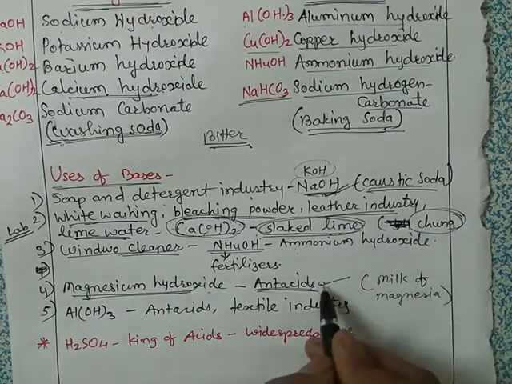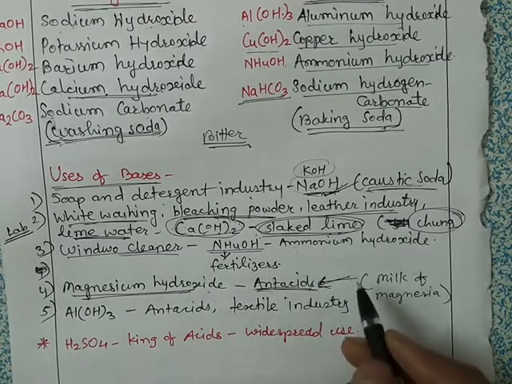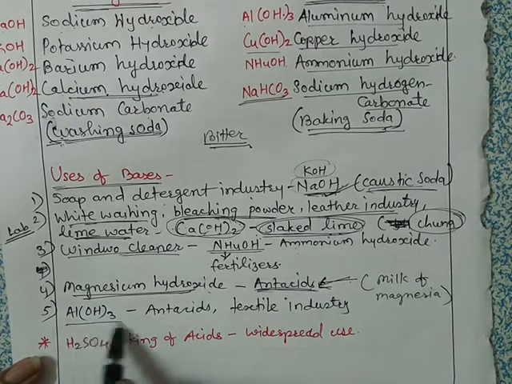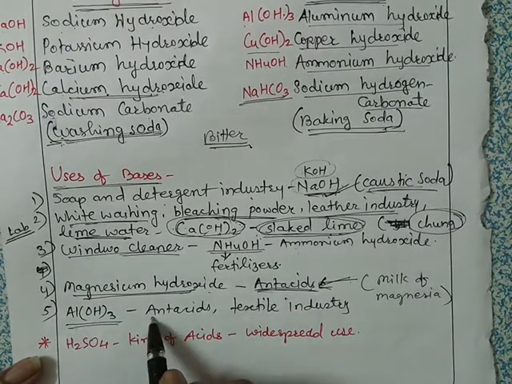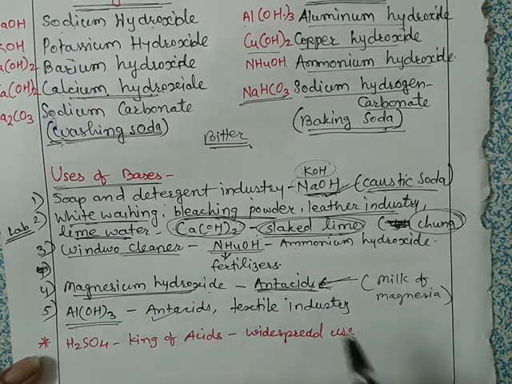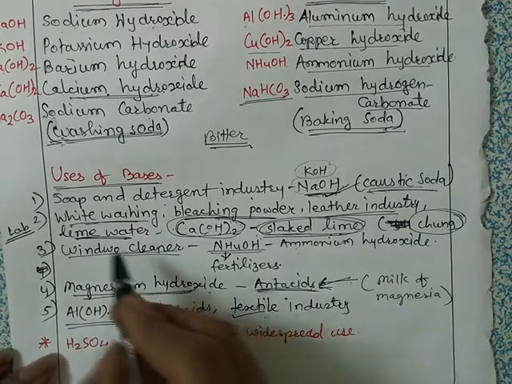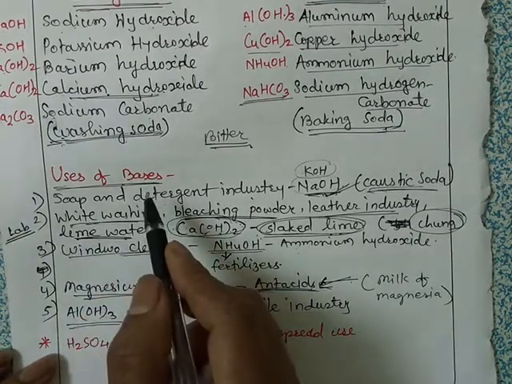Okay, then we have aluminum hydroxide. It is also used to make antacids, and also used in textile industries. Okay, so these are the uses of bases.